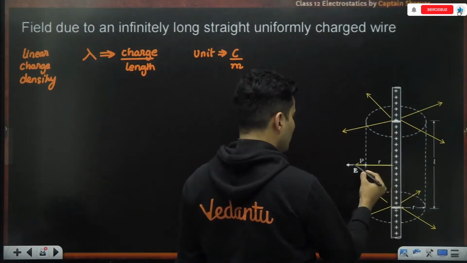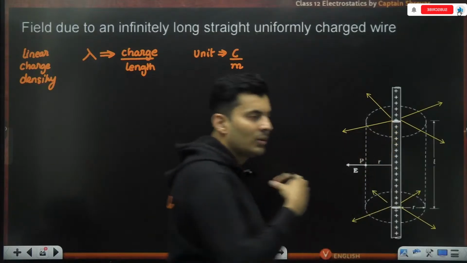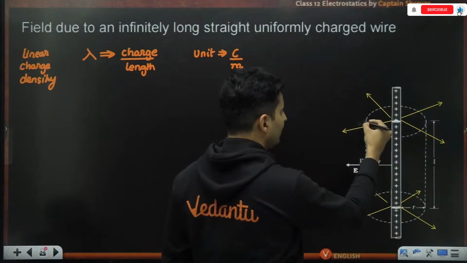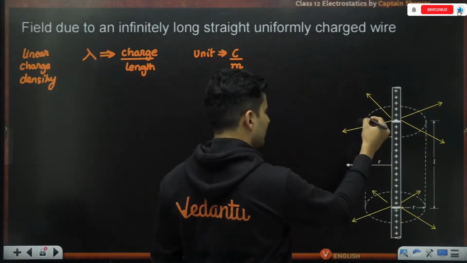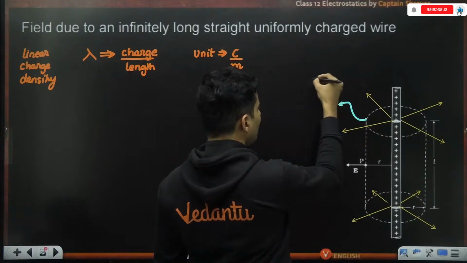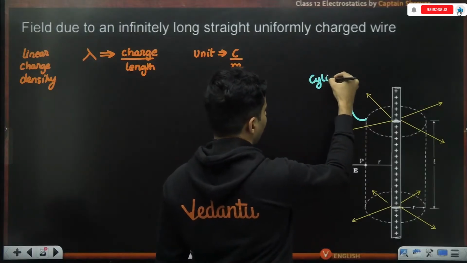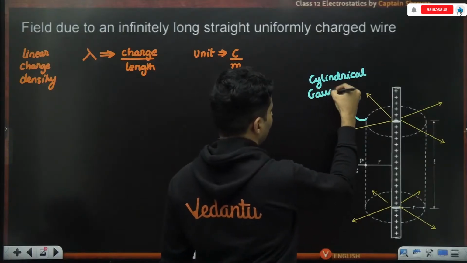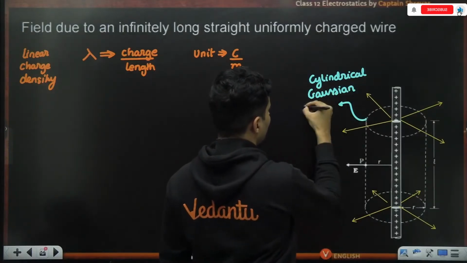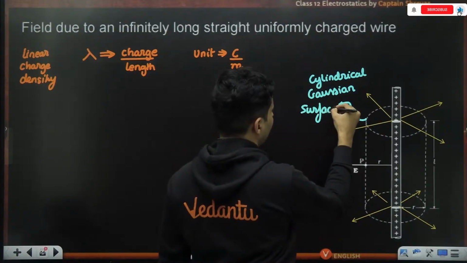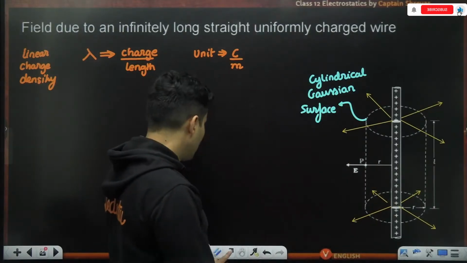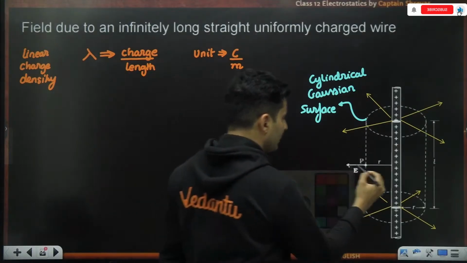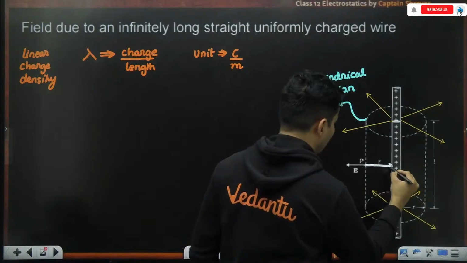So now imagine a Gaussian surface which is a cylinder. Visualize this. This is basically your cylindrical Gaussian surface, at some distance r from that wire.